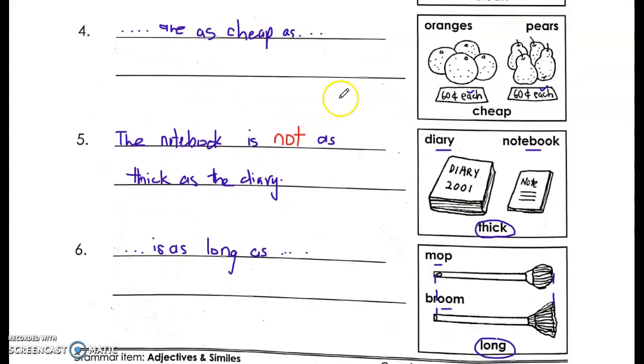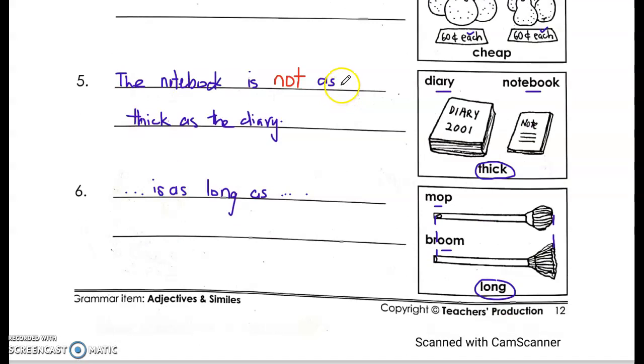Alright? So I've come to the end of going through your language booklet. So well done, 3-3.